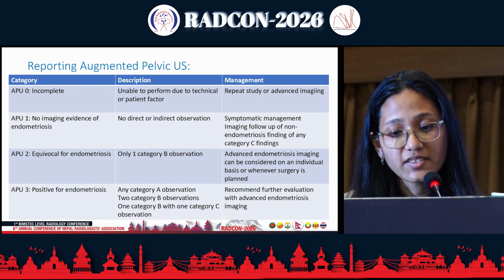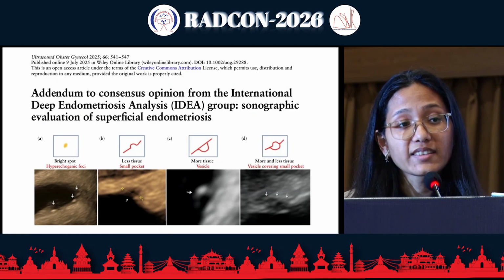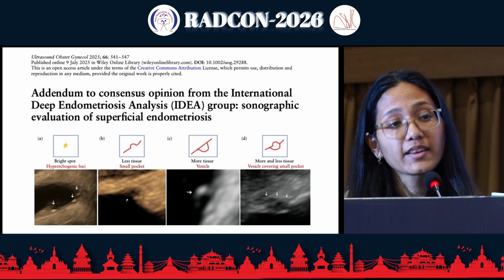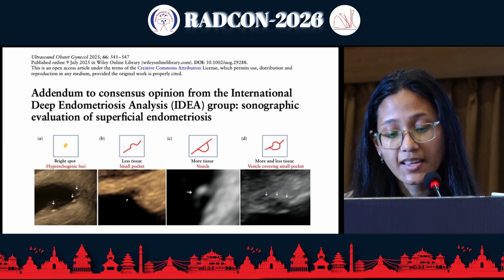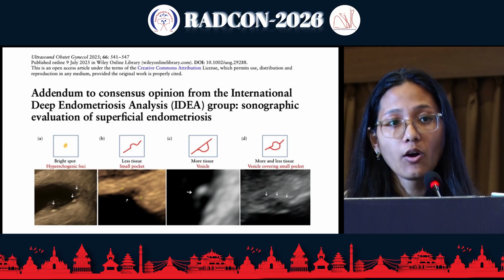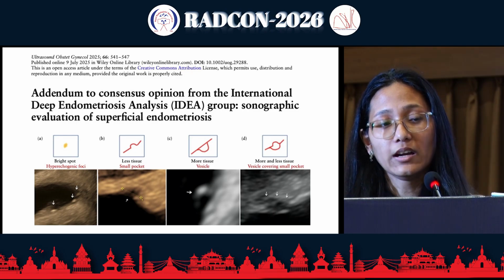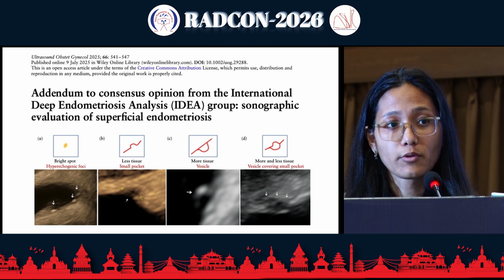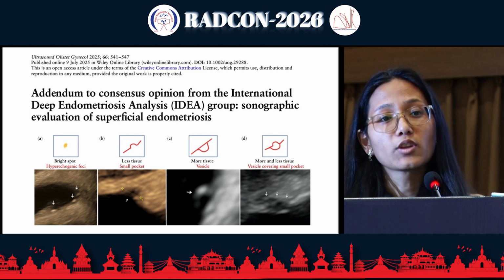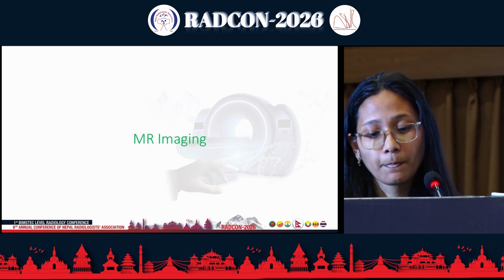And for those of you interested, I would like to refer you to this article where they have shown that even the superficial endometriosis can be seen very beautifully on ultrasonography. We might have to perform some additional techniques such as the sonovaginography. So now moving on to MR.